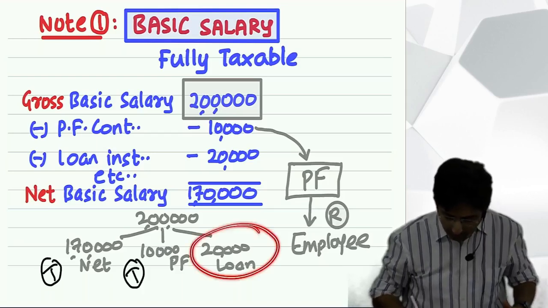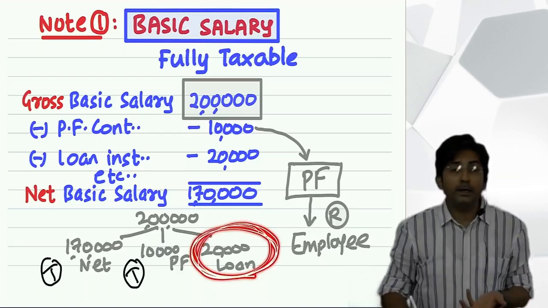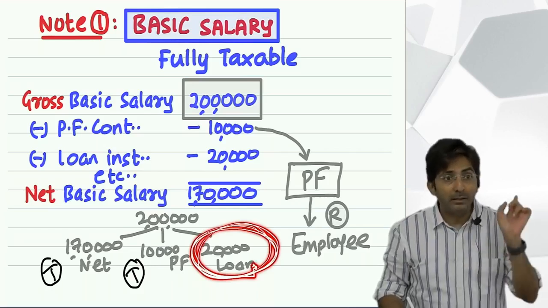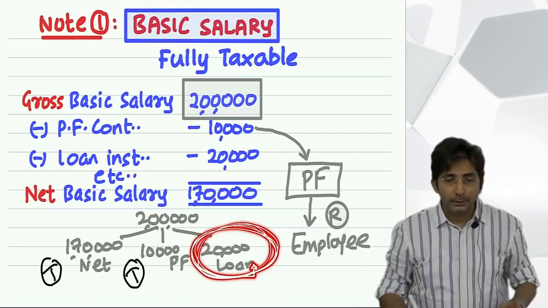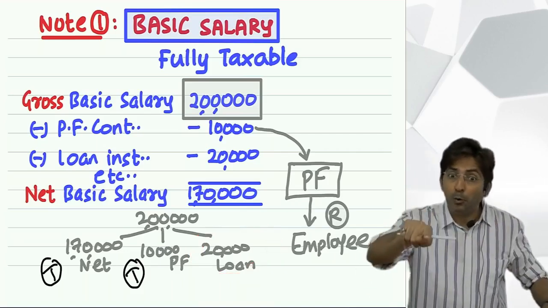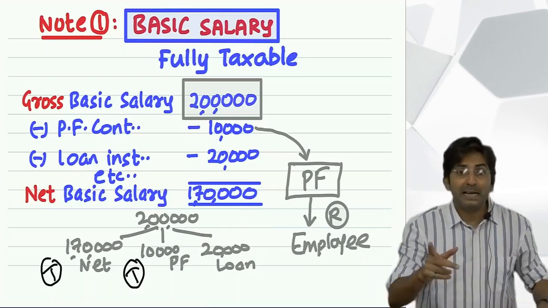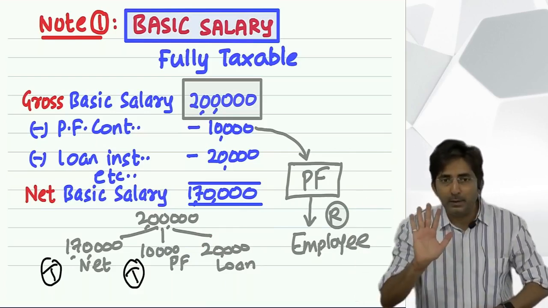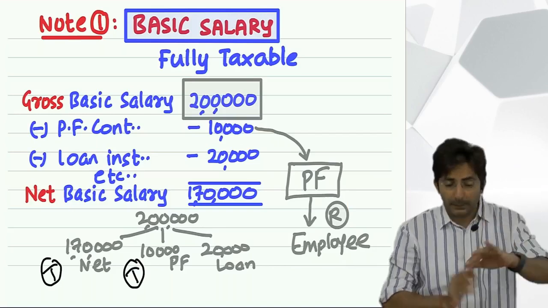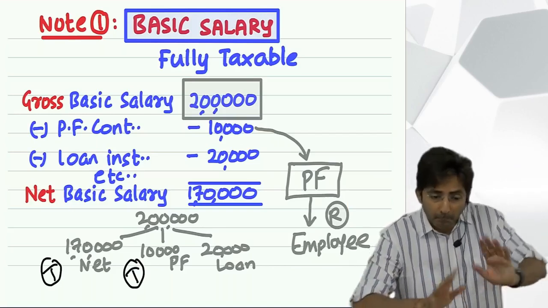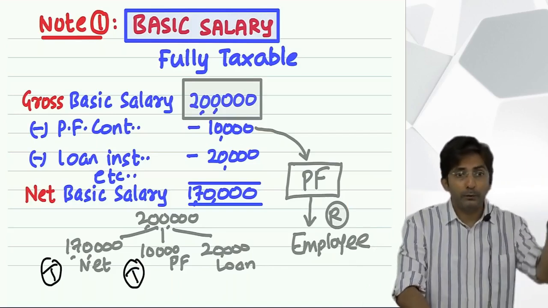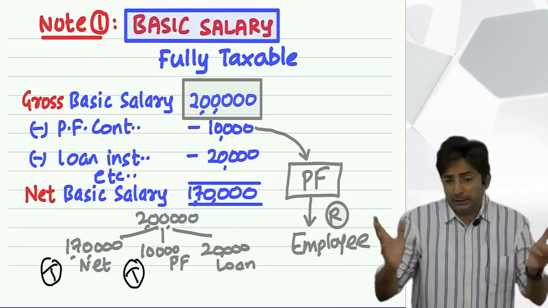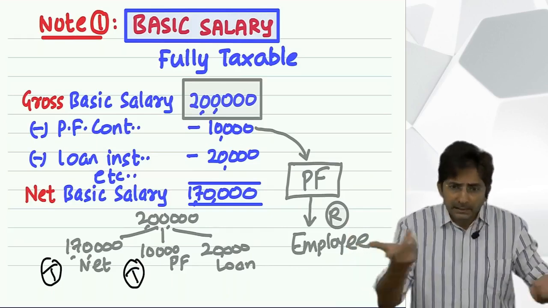What about the 20,000? If you say the boss has deducted 20,000, he didn't give me. He didn't give you right now, but earlier you had enjoyed the loan. You had taken a loan, and when you took the loan, you didn't pay the tax, because at that time you said it's a liability, no tax on liability. Did you understand what I said? When you took the loan, right now the boss is cutting your salary to recover. But earlier when he gave the loan, when you received the loan, did you pay tax that time? No, that time the employee might have said, loan is not an income, it's a liability, and it's right.